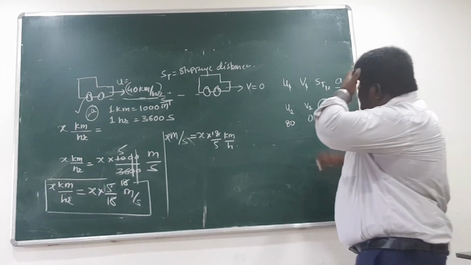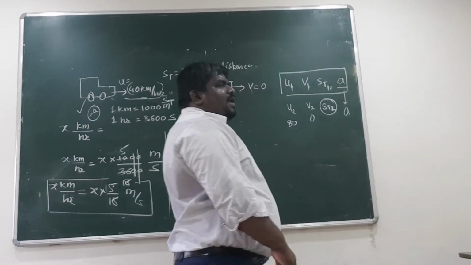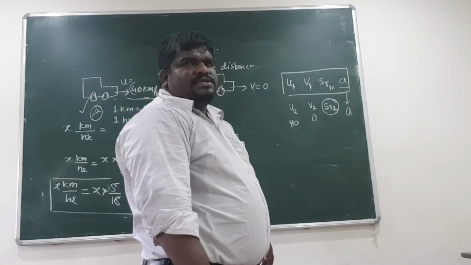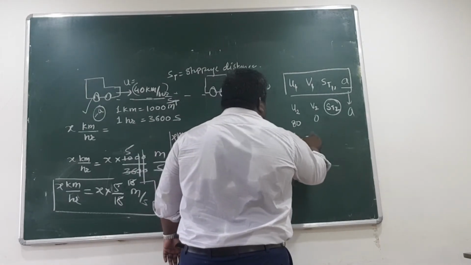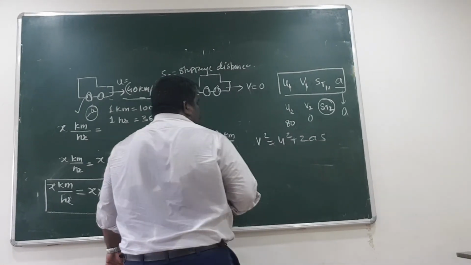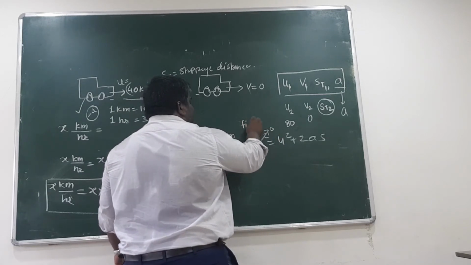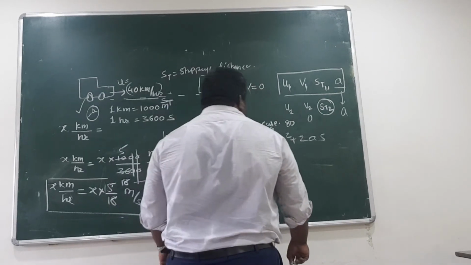Now what is the relation which can relate these four? U, V, S and A. What is the relation? V square is equal to U square plus 2AS. Okay. What is the final velocity in first case? First case. What is V? 0.